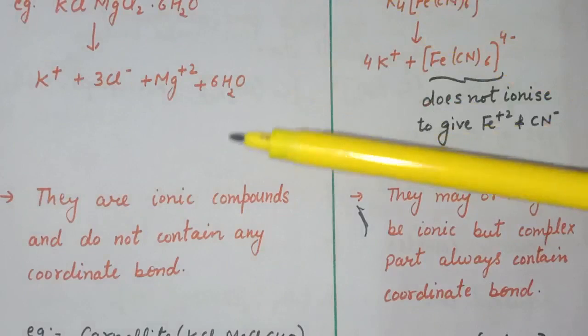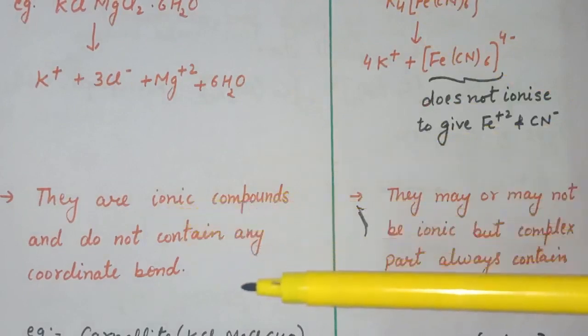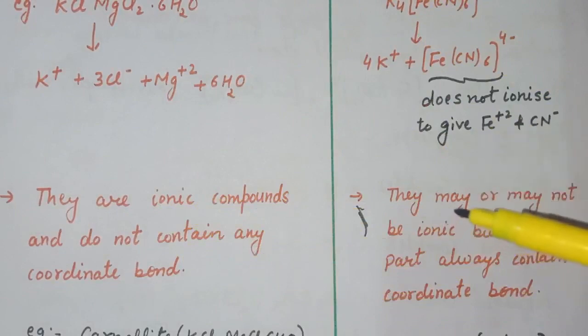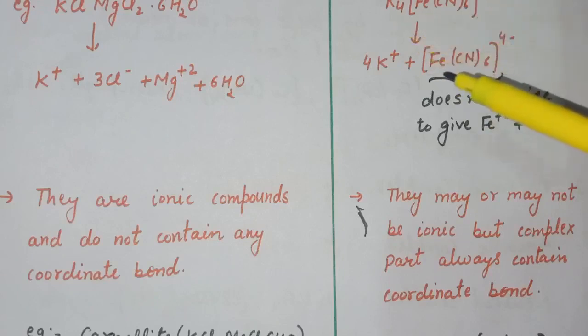Next difference is double salts are ionic compounds and do not contain any coordinate bond. Whereas complex compounds may or may not be ionic, but the complex part always contains coordinate bonds. That is, this is the complex part in this compound, and here 6 cyanide ions are attached to iron via coordinate bonds.